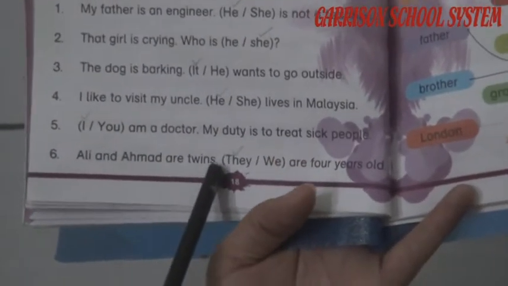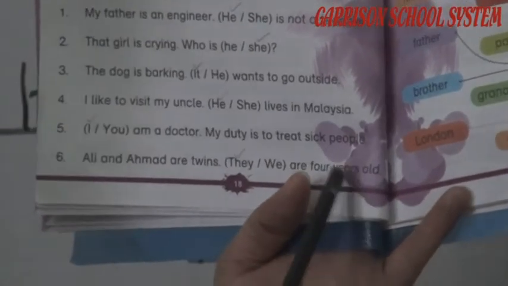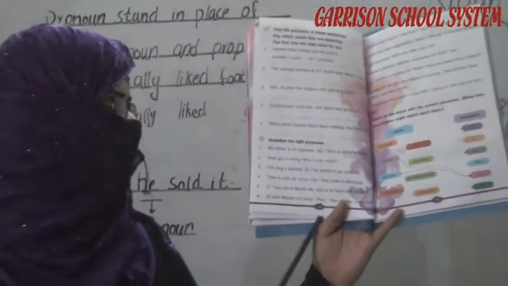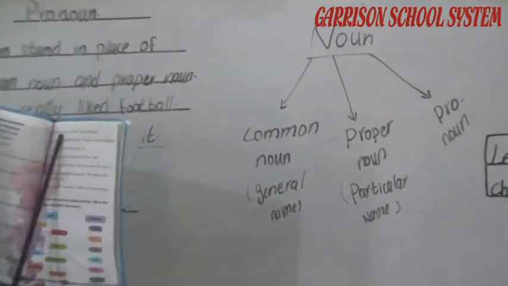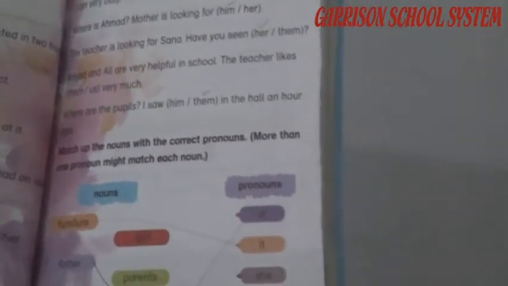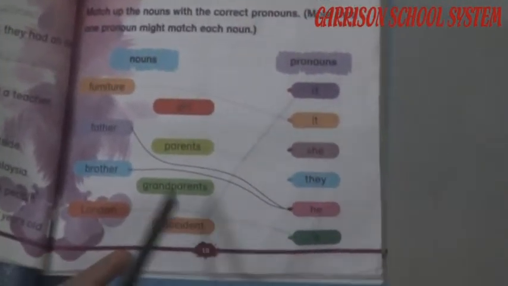Ali and Ahmad are twins. They are 4 years old. They are about two things, 2 persons, so that's why they use the word they, T-H-E-Y, they. Now the next one is same as that. You have to complete this page under the guideline of your parents and the teacher also. This is the task that I am giving to you, that you have to learn this chapter.